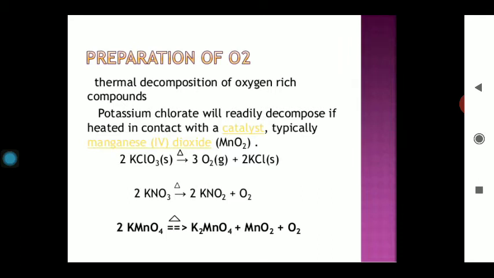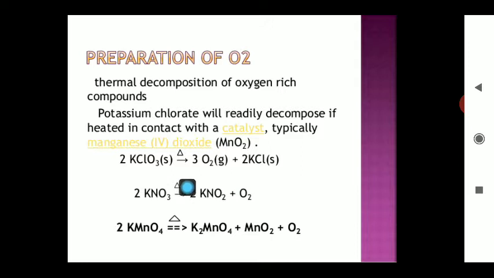Preparation of oxygen in the lab condition. How can this O2 be prepared in the lab condition? By the thermal decomposition of oxygen-rich compounds like potassium chlorate, KClO3. When heated strongly, it can liberate oxygen along with KCl, and potassium nitrate can also